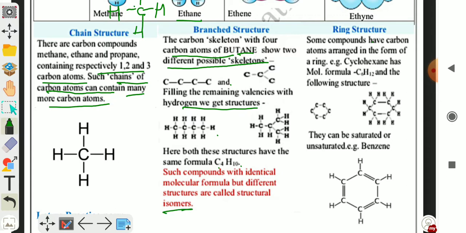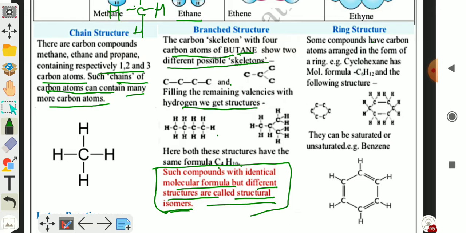These are isomers. Isomers क्या होते हैं बच्चों? Such compounds with identical molecular formula but different structural formula are called isomers, just like the two structures of butane given to you.